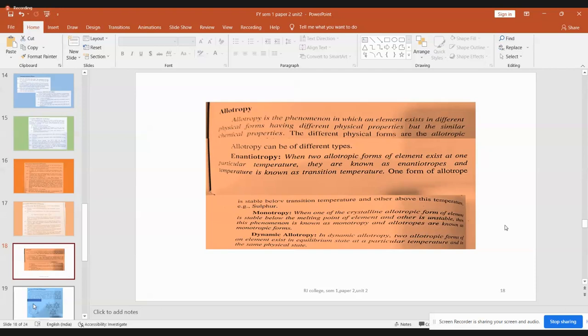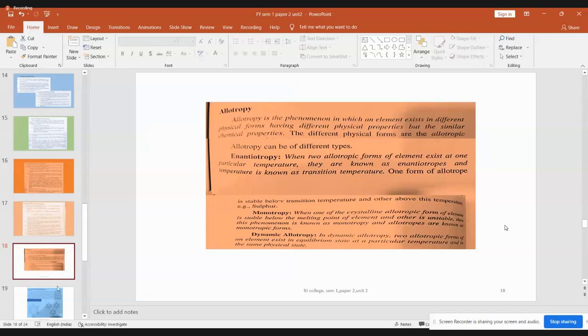If I consider carbon, carbon is showing different physical properties in the form of graphite, in the form of diamond, in the form of fullerene. But all these allotropic forms contain carbon, whose atomic number is 6 in all the three. Its electronic configuration is going to be 1s2, 2s2, 2p2 only in all the three forms. So the chemical properties are not varying, only its physical properties are varying. So this kind of phenomenon which is exhibited by the element is called the allotropy behavior of that element. Simple.